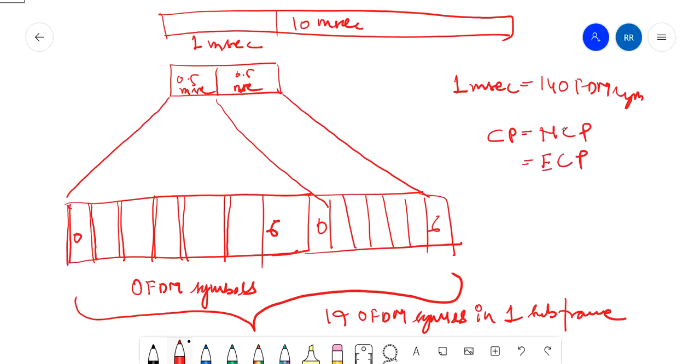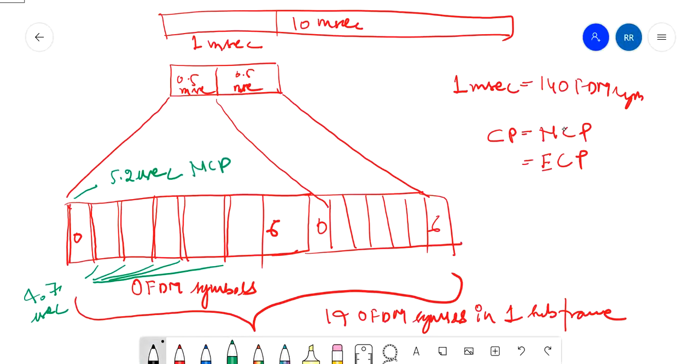As the name says, in the normal cyclic prefix, the length for the first symbol is 5.2 microseconds, and for all the rest the cyclic prefix length is 4.7 microseconds. This is the normal cyclic prefix.